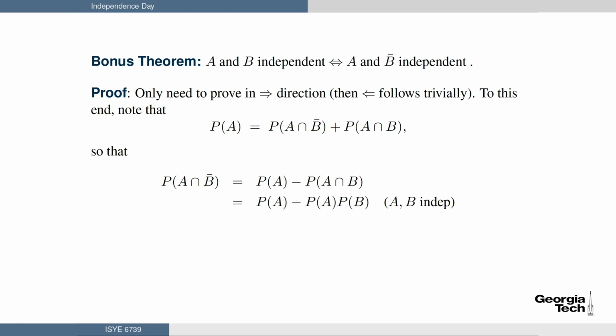That's by assumption. That equals the probability of A times 1 minus the probability of B. All I did, I just pulled out P of A. And by definition, that's the probability of A times the probability of the complement of B, because that's 1 minus P of B. Okay? And we're done. The upper left-hand side equals the lower right side. And that's what we wanted to prove by definition of independence. So that's kind of nice, easy little proof.